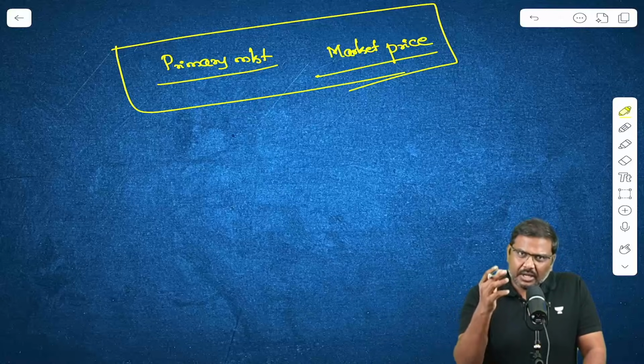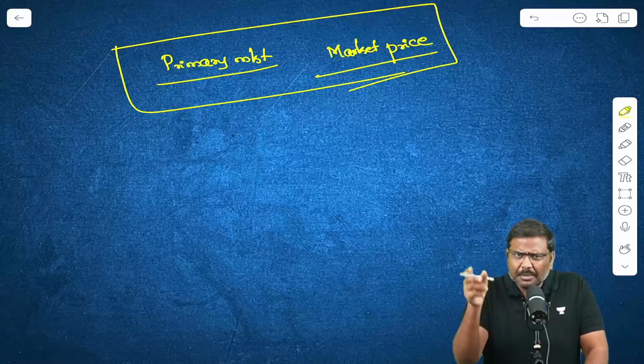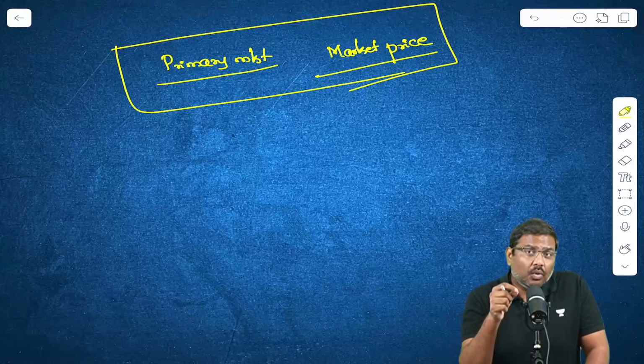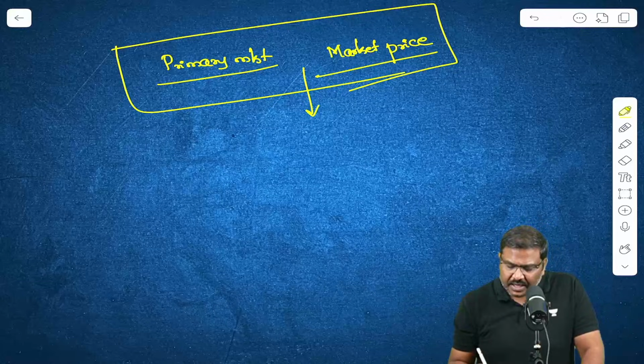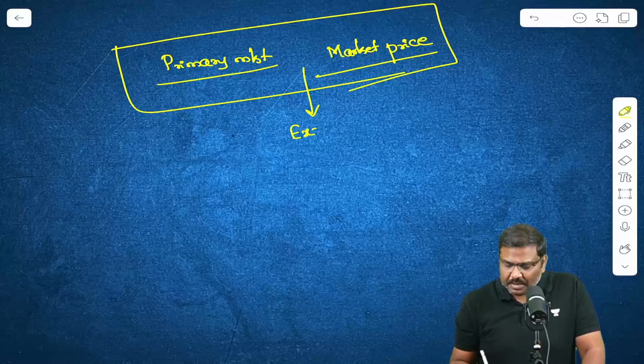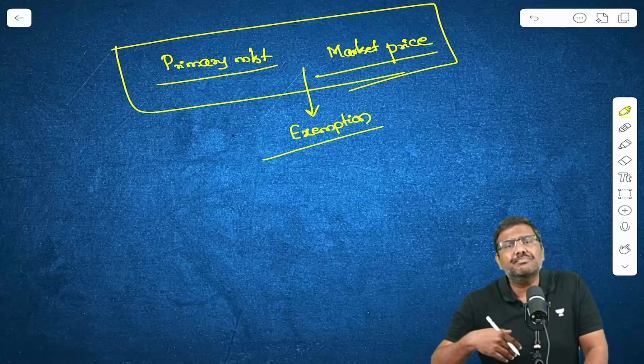Now there is a maturity period. 8 years are over. The government will pay the money to you, that is the market price of the gold right now. Whatever capital gains you enjoy now, only in this case, there will be an exemption provided. Is it okay? There will be an exemption provided.